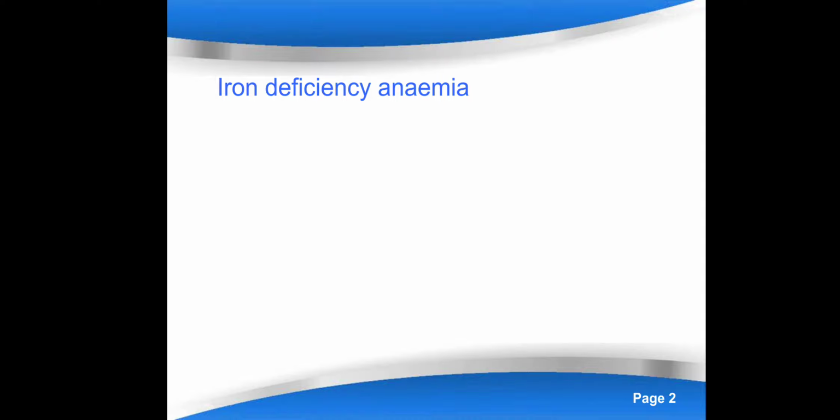So we'll discuss various elements of iron deficiency anemia. Before discussing iron deficiency anemia and various formulations available for treating anemia, you should be aware about how iron is being absorbed, how iron is being transported and utilized in the body, right?